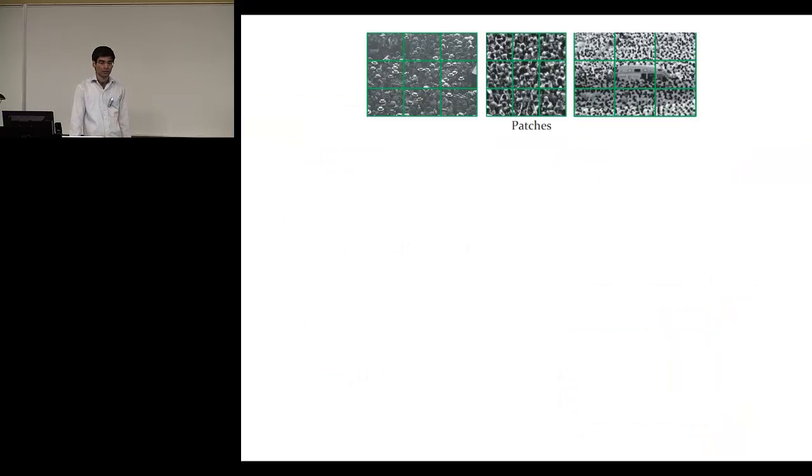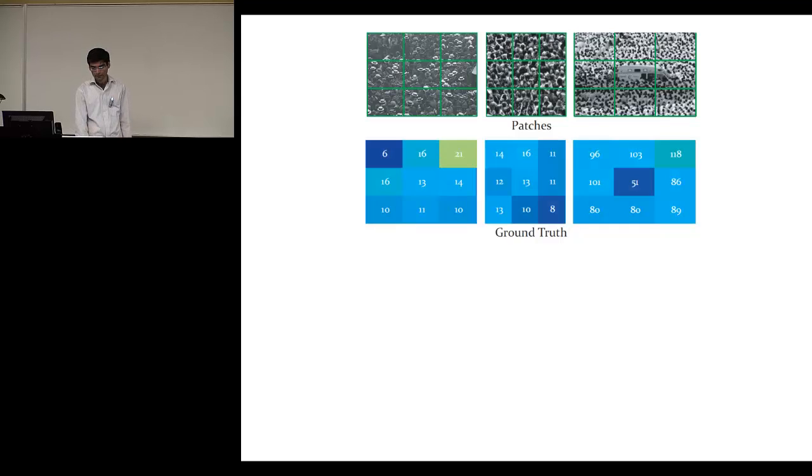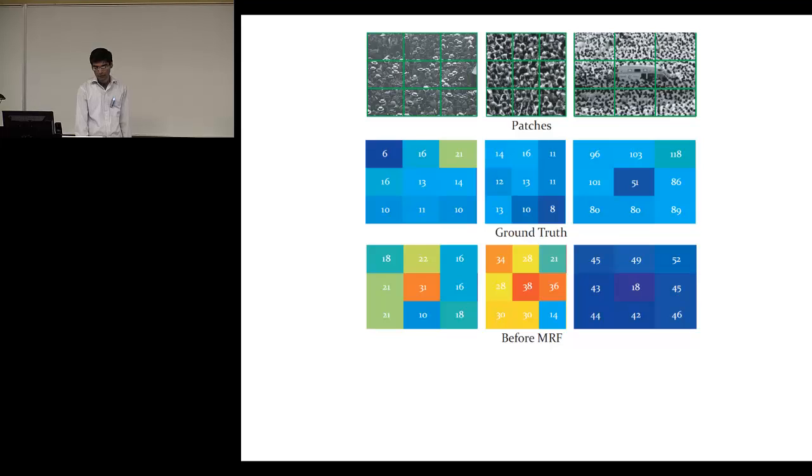And these are some of the results. So these are 3 by 3 patches taken from 3 different images. And the ground truth counts are shown here. So before we use the Markov random field, the count for this particular patch is 31, which is very high with respect to the ground truth.